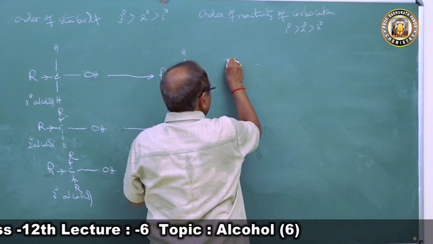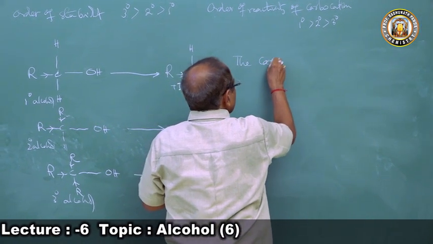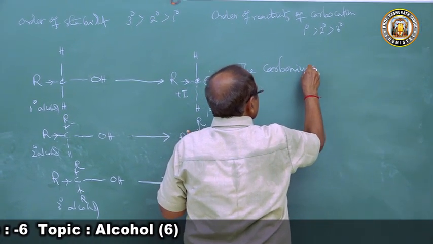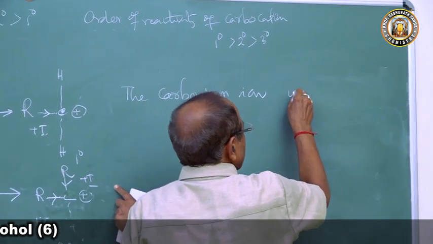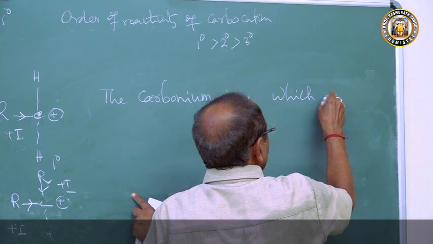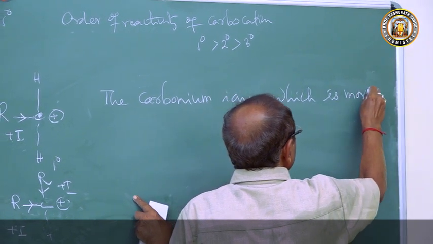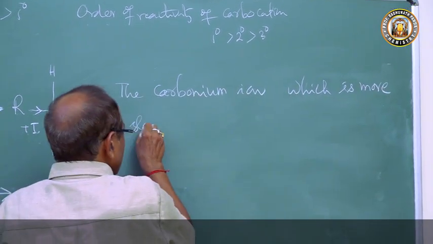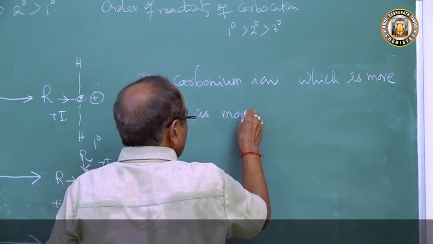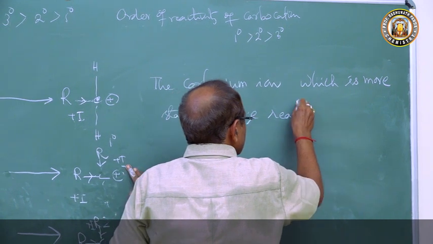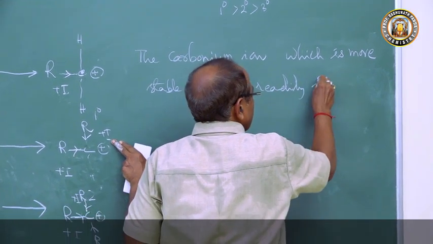The carbonium ion or carbocation which is more stable is more readily formed.